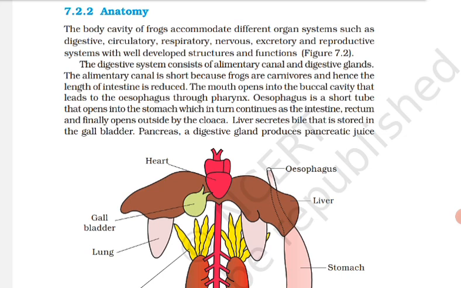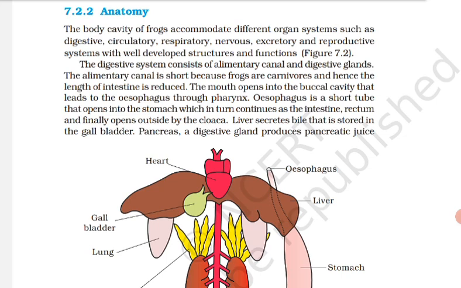During estivation and hibernation, gaseous exchange takes place through the skin. समर स्लीप और विंटर स्लीप में, यानी एस्टिवेशन और हिबरनेशन में, गैसियस एक्सचेंज स्किन के थ्रू होता है. ठीक है. The vascular system of frog is well developed, closed type.